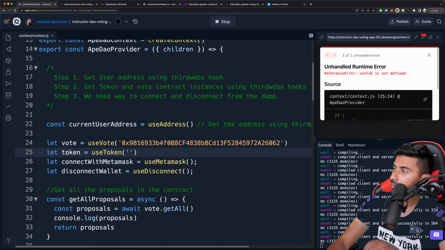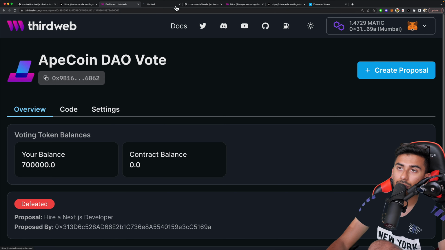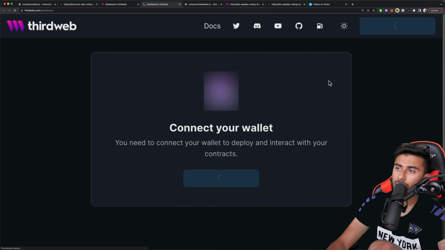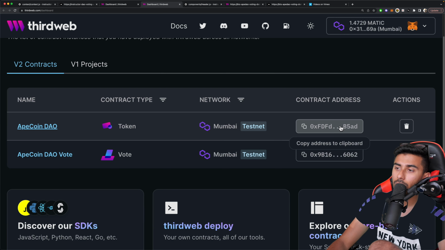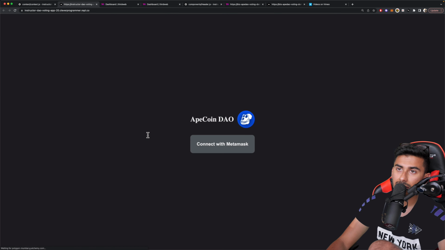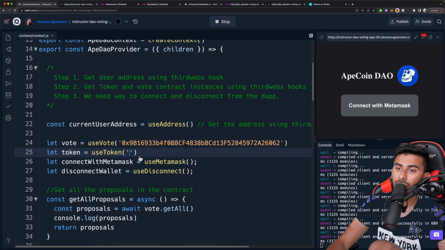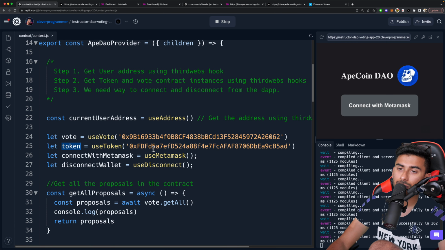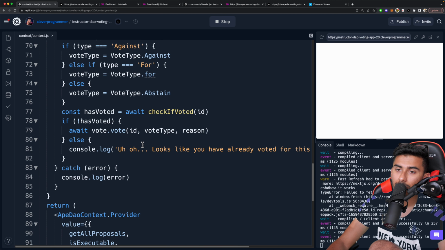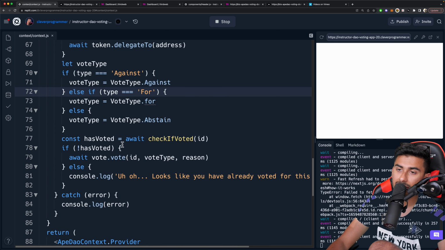Okay, and then this is going to take in the token address that you got from thirdweb. So go back to your home page on thirdweb, and on your home page you're going to see your token. Copy the contract address for your token. Okay, so make sure it says token right here, contract type, and then just paste that. So now you have token. Okay, now that error should go away because delegateTo does exist on it.